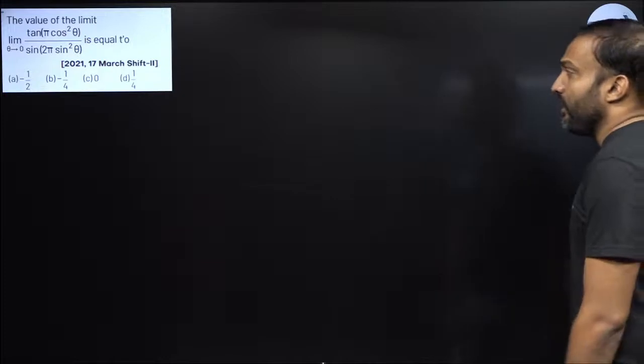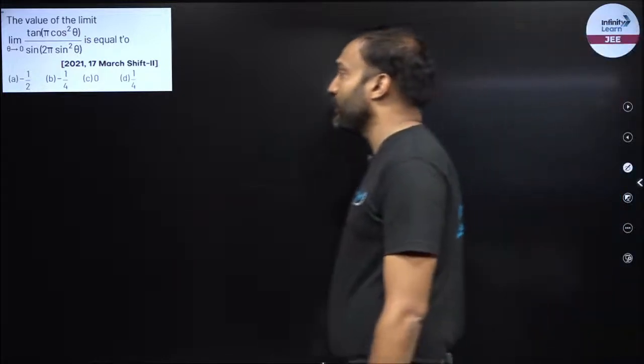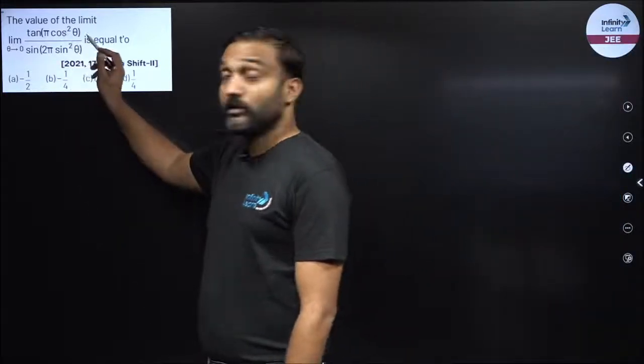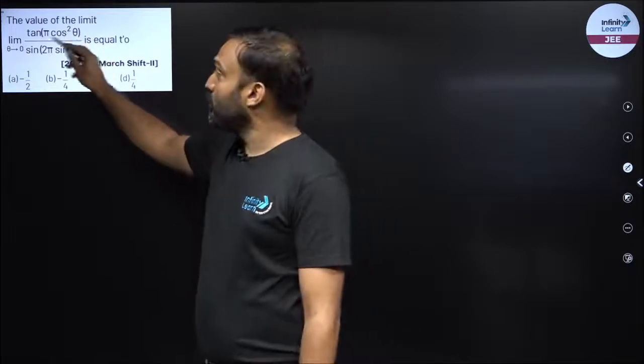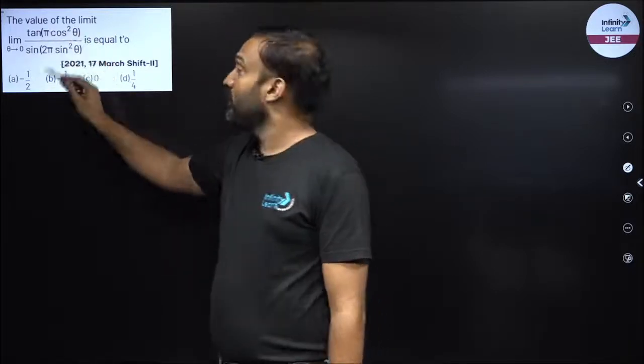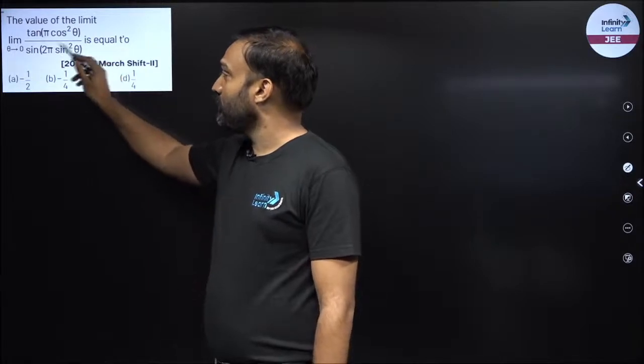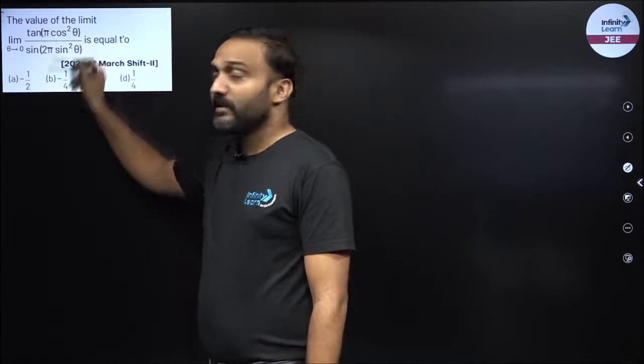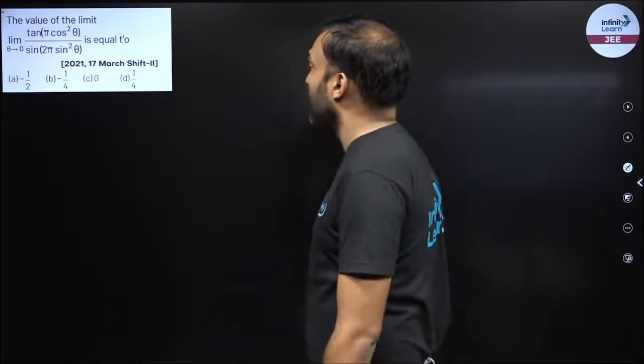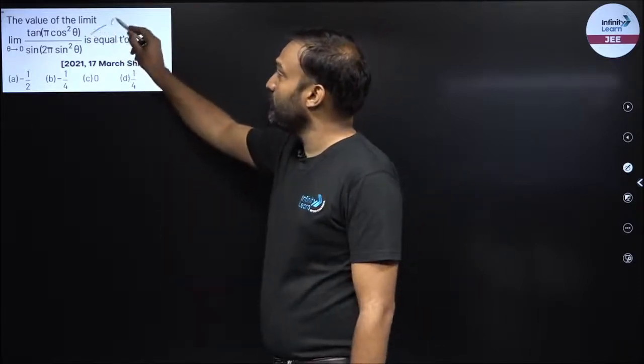Next question, the value of the limit theta goes to 0. If theta goes to 0, cos 0 is 1. So this goes to pi. Tan pi is 0. Sine of 2 pi sine square theta: if theta goes to 0, this is 0. Sine of 0 is 0. This is tan 0 upon sine 0, which is 0 by 0. Hence this becomes a 0 by 0 form.